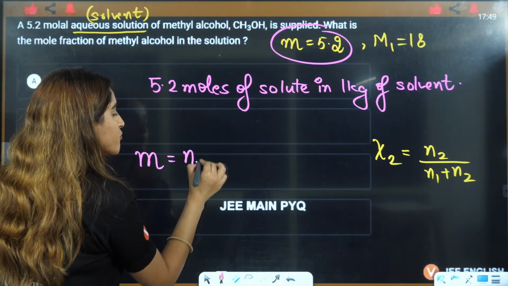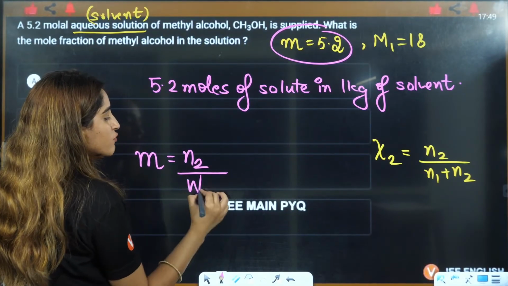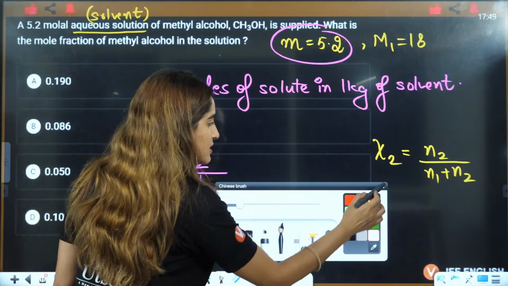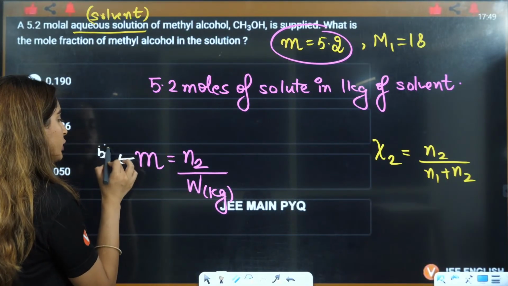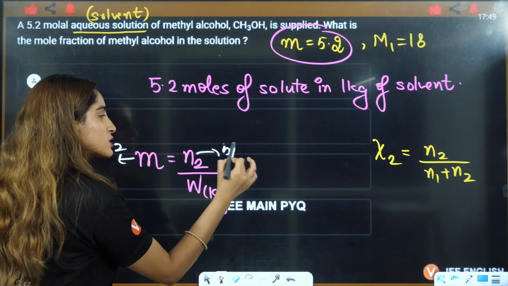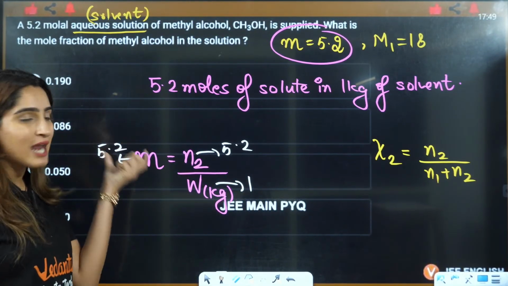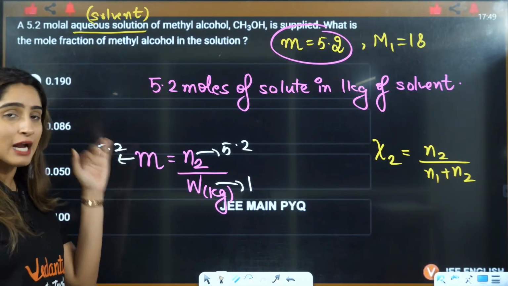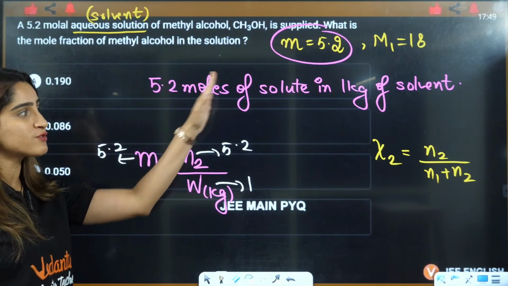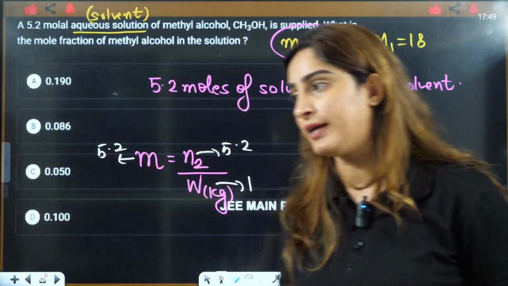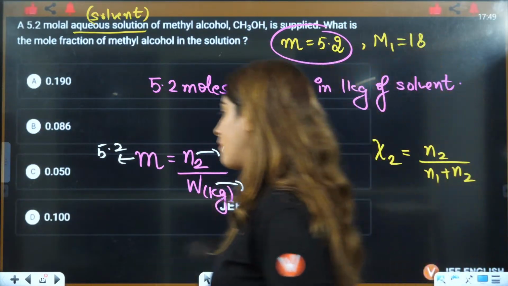Molality is number of moles of solute divided by weight of solvent in kilograms. If they are saying that this is 5.2, I can also take this as 5.2 by putting this as 1. So if molality is 5.2, that means number of moles of solute is 5.2, and it is there in 1 kilogram of solvent, right? Can you decode this? Perfect.